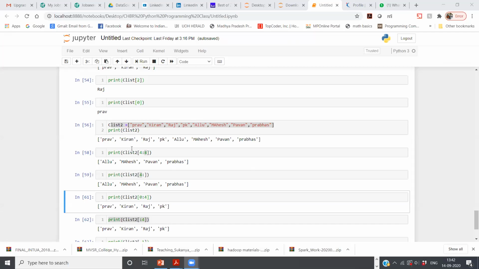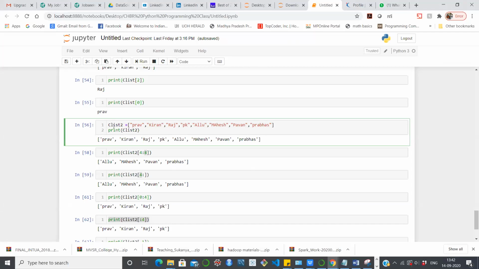So you can see here, I mentioned these many names and wanted to access only a few names from the entire list. So I passed 4 and 8. 4 is the name which starts from index 4, and the name which ends is at the index one before 8, because 8 is not included.